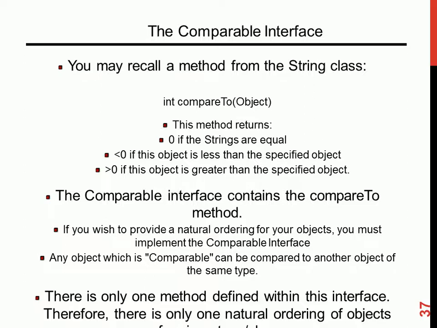So it only returns 0 if they are equal. Negative is when whatever is coming is less. If it's greater than 0, whatever is coming is greater than whatever already exists there. So before we talk about the natural order, if you wish to provide natural order for your object, you must implement our comparable interface.